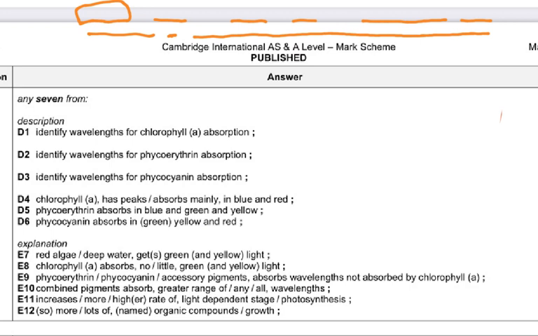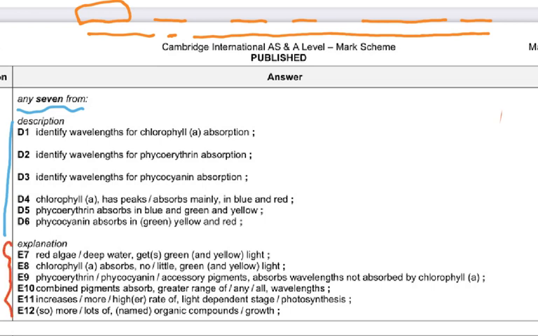Now, as I've copied down the mark scheme here, you can understand why I've done this. You see, D means these are the describes, and there are 6 describes, and it says any 7 from. So there wasn't 3 marks for describe and 3 marks for explanation. So any 7 from these. So these are the describes, and then these are the explanations.